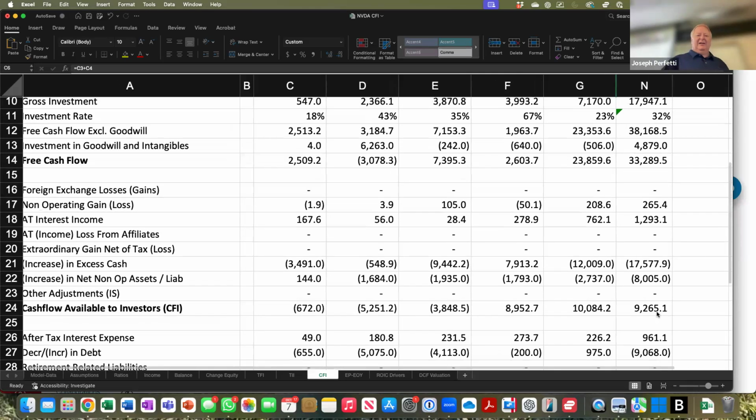Decreases, of how much? Of 17.6. And then an increase, I think, in net operating assets over liabilities, which also decreased the CFI by 8 billion. Exactly, leaving a positive CFI. So after that 25 billion that they put in the bank for savings, as you said, 17 billion, and they increased their non-operating assets by 8, they still had CFI left of 9.3 to pay out.